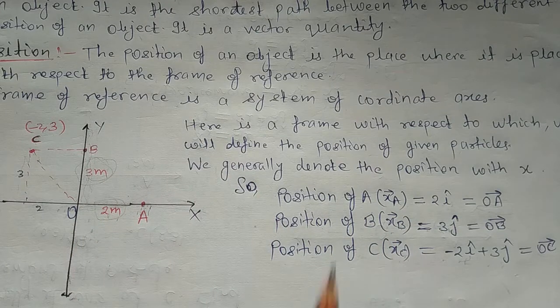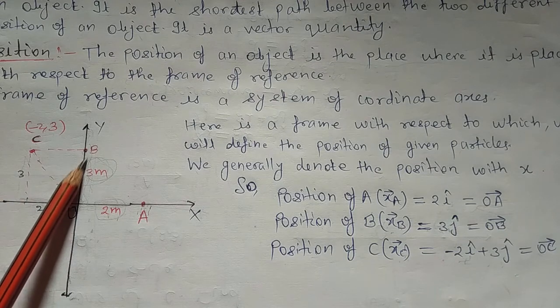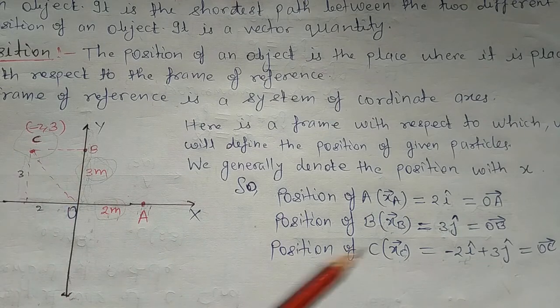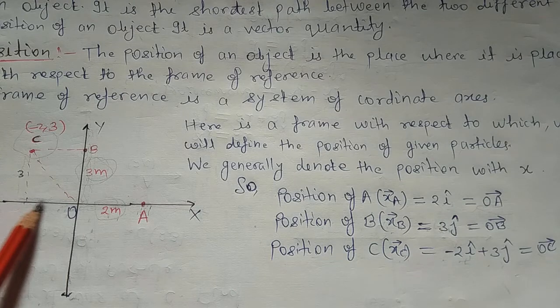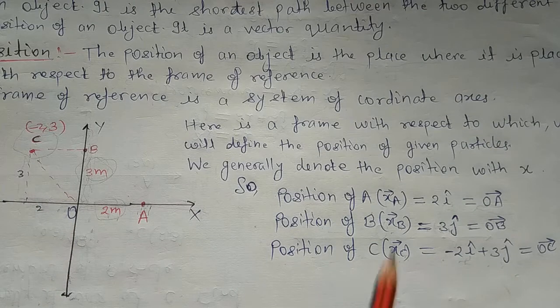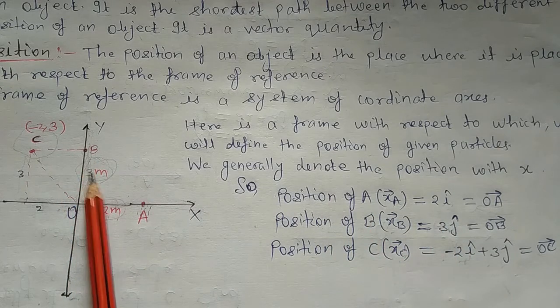Now the position of C. The position of C is -2i cap plus 3j cap. Since the coordinate of C is given as (-2, 3), that means 2 on the negative x-axis and 3 on the positive y-axis. So the distance from the origin on the x-axis is 2, and since it is on the negative x-axis, this becomes -2i cap, and +3j cap, because 3 meters on the positive y-axis.